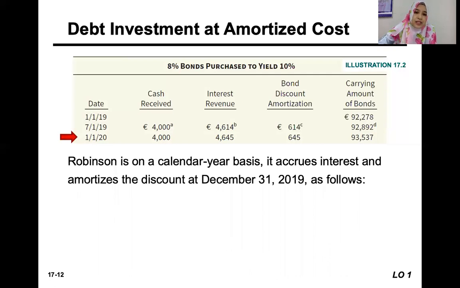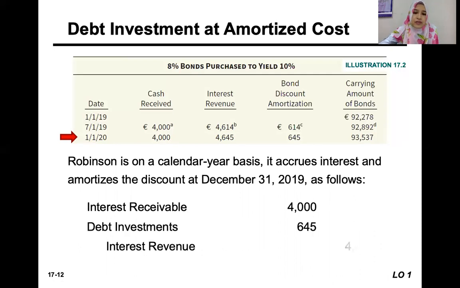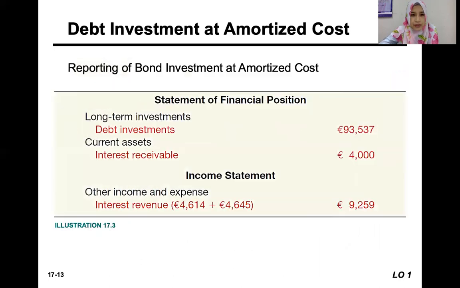Okay, despite that the payment is on the 1st of January and the 1st of July, when we close the accounting period on 31st December 2019, we need to record the accrued interest, okay? The accrued interest on December 31st, 2019. So we debit interest receivable 4,000 and we credit interest revenue 4,645 and debit debt investment 645.